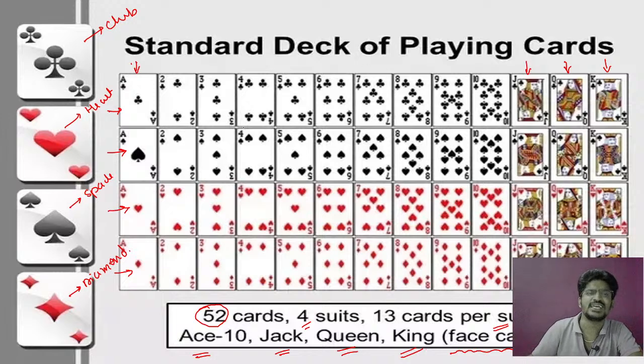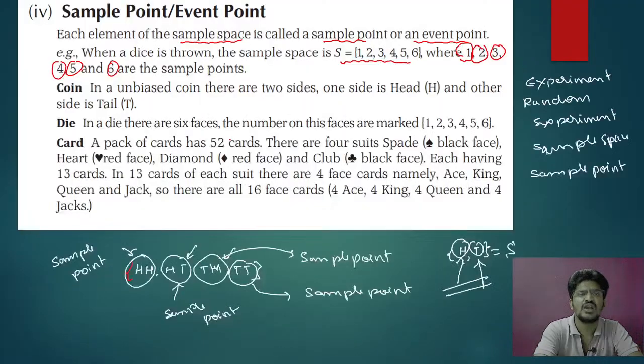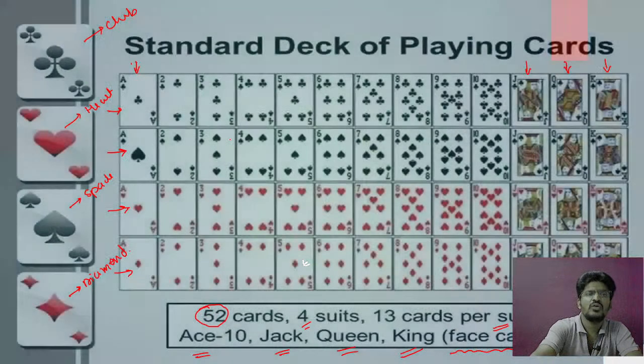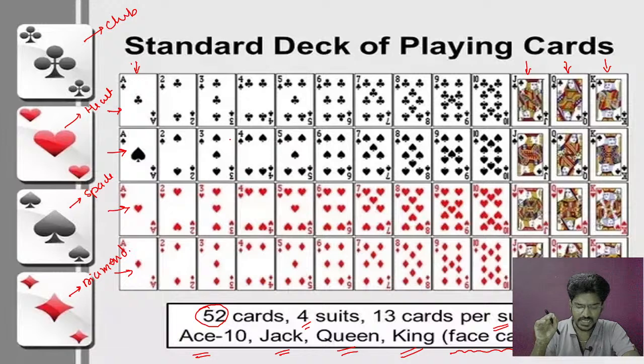So you can say that each card is an event point. See here, you have 52 event points, because you got 52 cards in the deck of cards. So each card is called an event point or a sample point, you can say. Clear? The sample point or event point means it is an element of sample space.